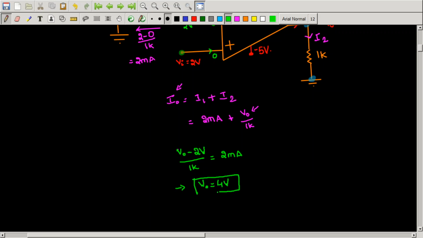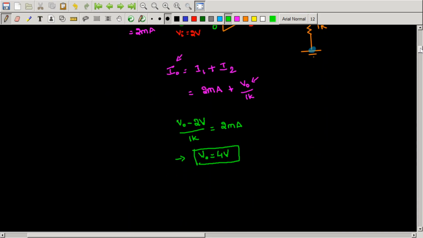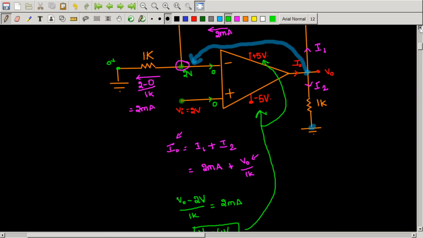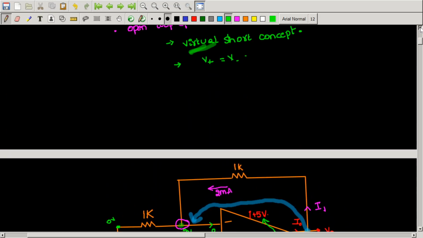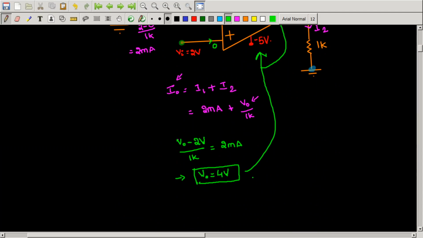Okay. So this 4 volts is well between minus 5 volts and plus 5 volts. So my assumption that the op amp is in negative feedback is correct. I can apply the virtual short concept. So this answer is also correct, and I can simply substitute this value right here.